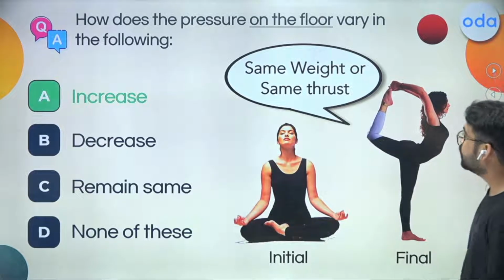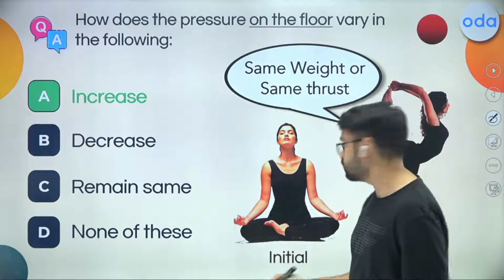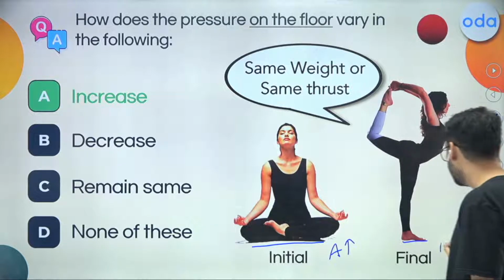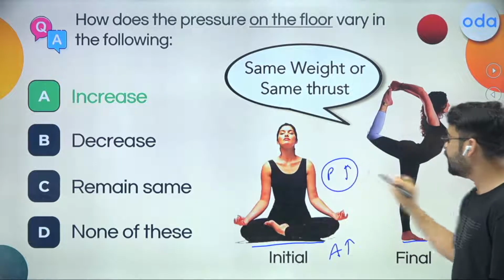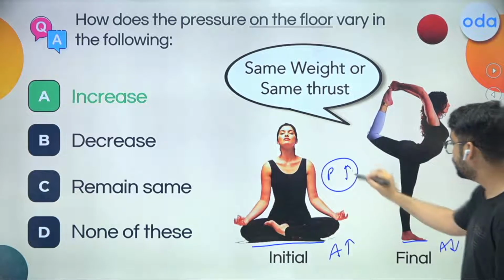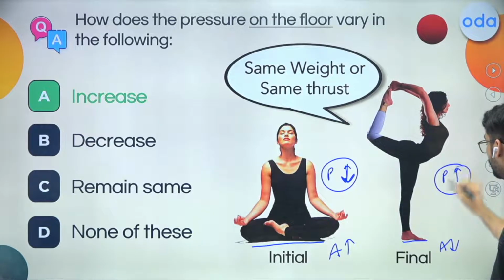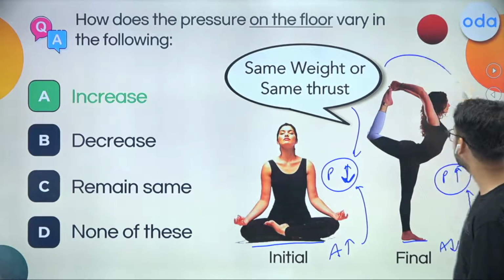And then you can say that if you have the same weight or same thrust, this area is more, this area is less, and pressure over here will be less, and pressure over here will be more. So this is depending on area as well as on this weight.